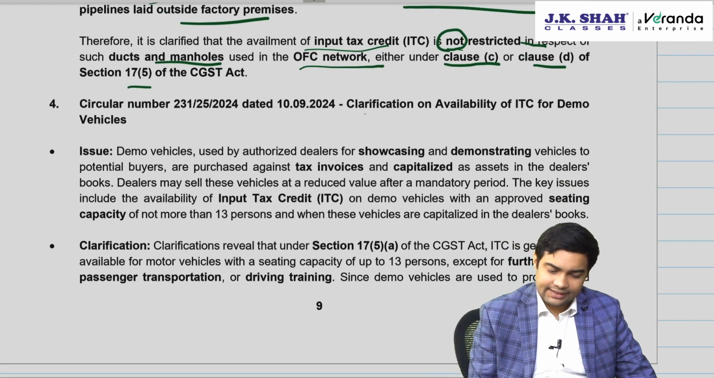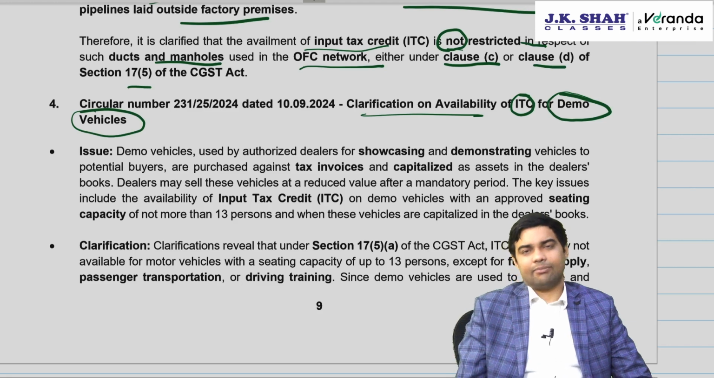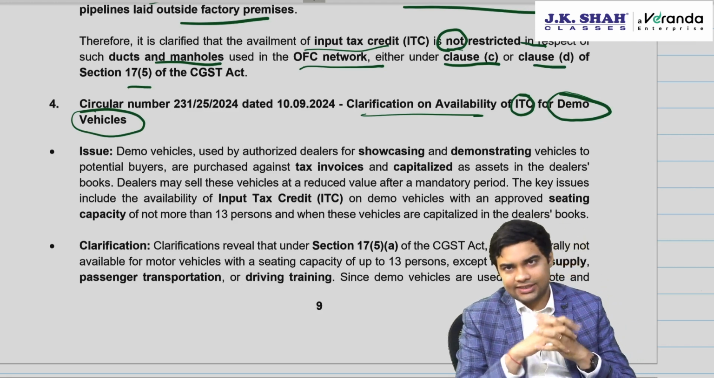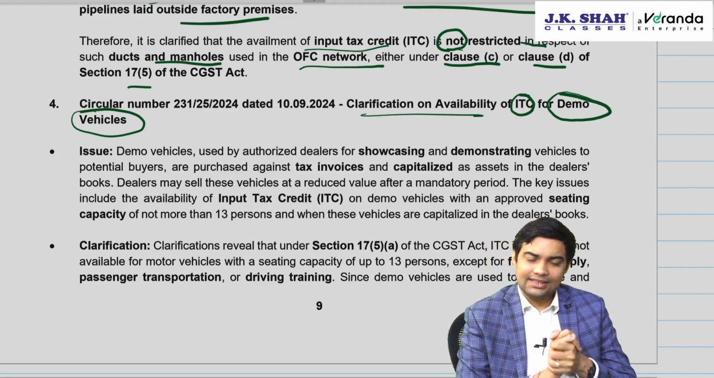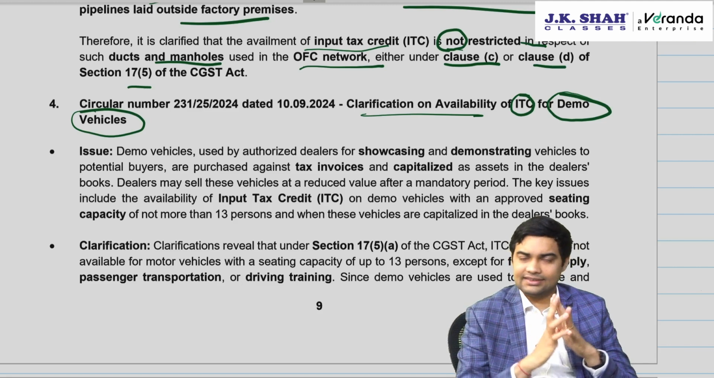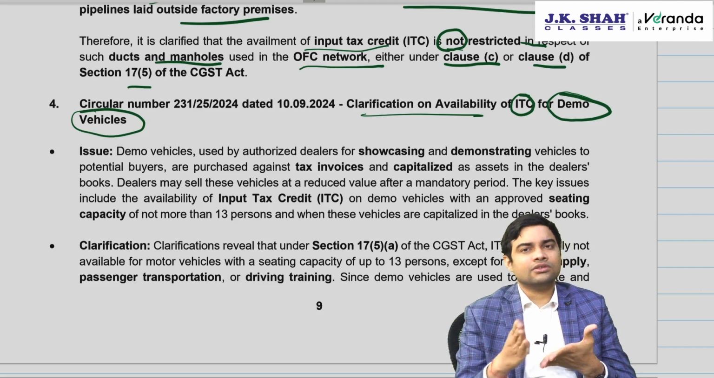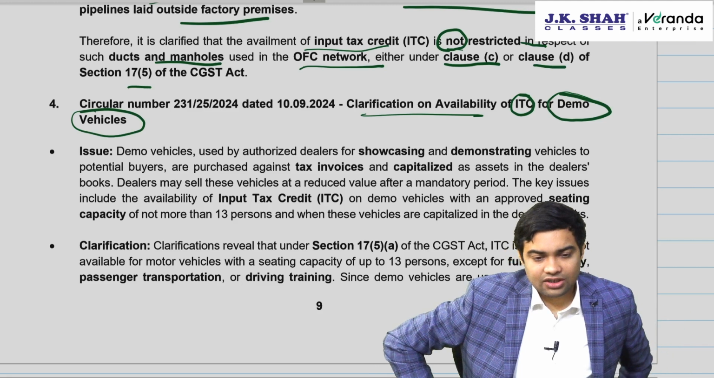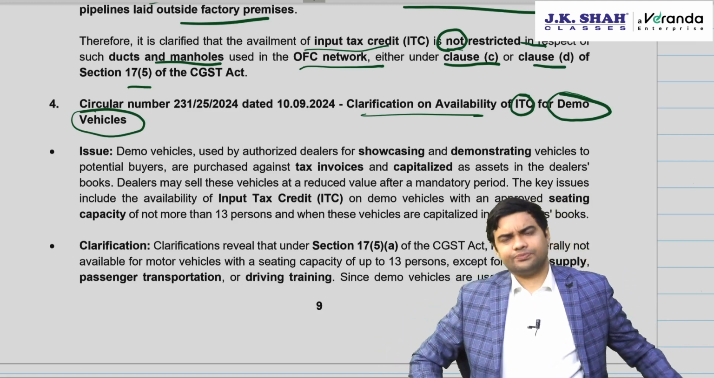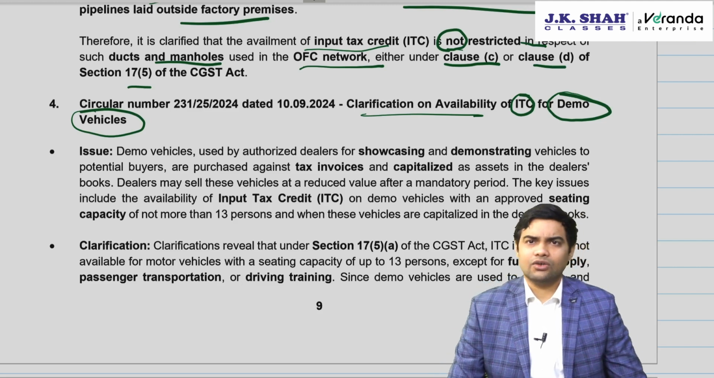Okay. Then clarification of availability of ITC in case of demo vehicles. What do you think about demo vehicles? See what happens. These dealers purchase demo vehicles. Demo vehicles are used for two purposes. One, display. Second, for trial runs by customers. Demo vehicle becomes a fixed asset of the dealer because it's not stock. From the stock, they'll get it registered and then it will become part of fixed assets.